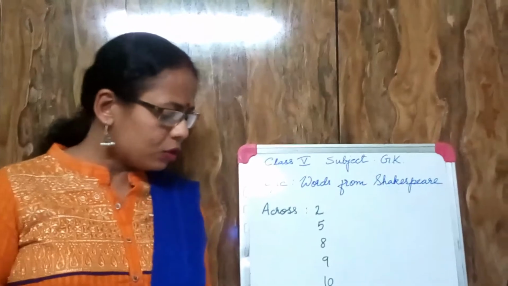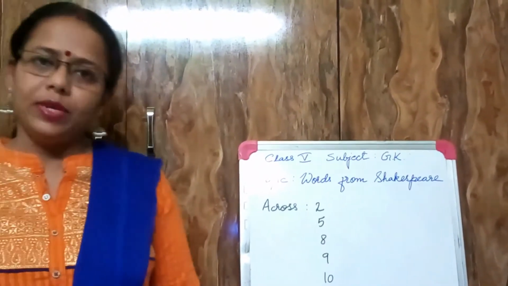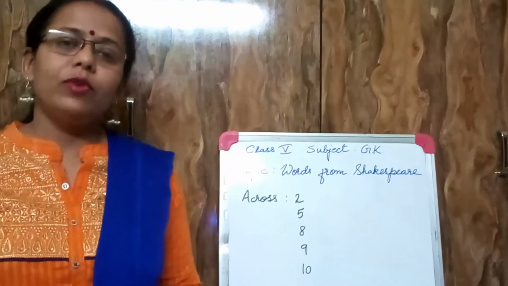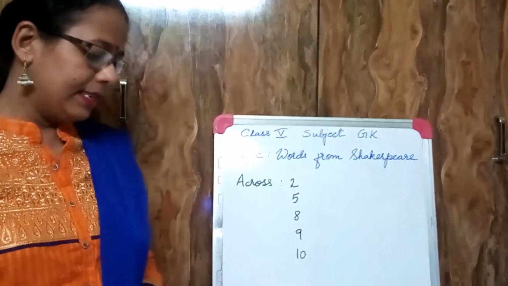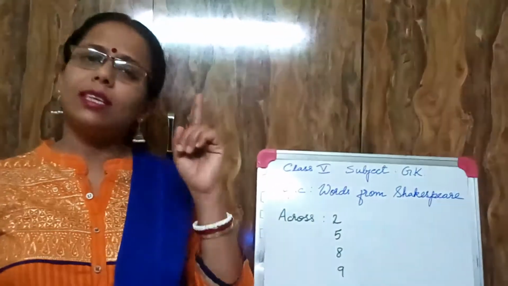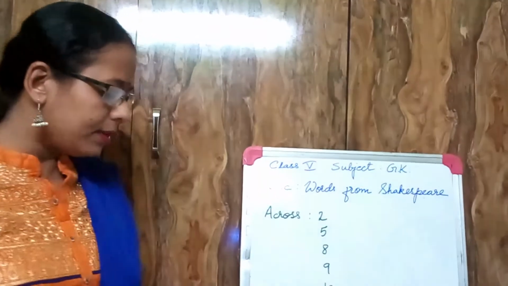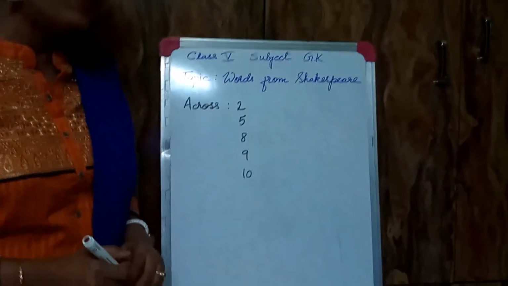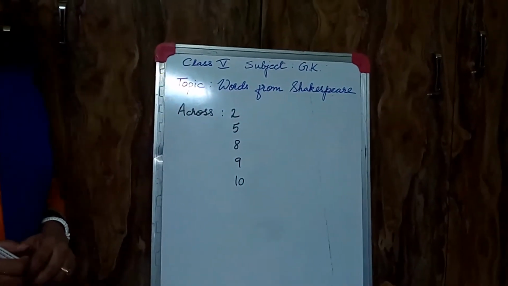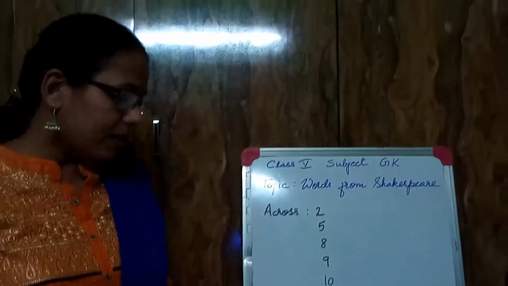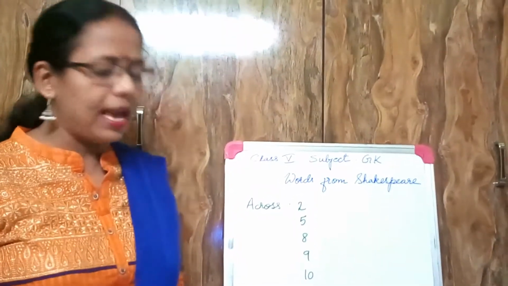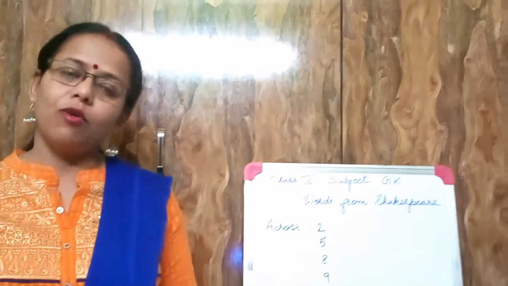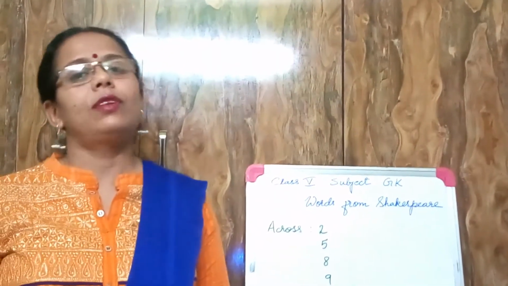Here some clues have been given, and we have to find the exact word which Shakespeare expressed with a single word. Let me read out question number A. William Shakespeare, one of the best known writers in the English language, created more than 1,000 new expressions and words. That's why I said he was the inventor of new words in the world of literature.